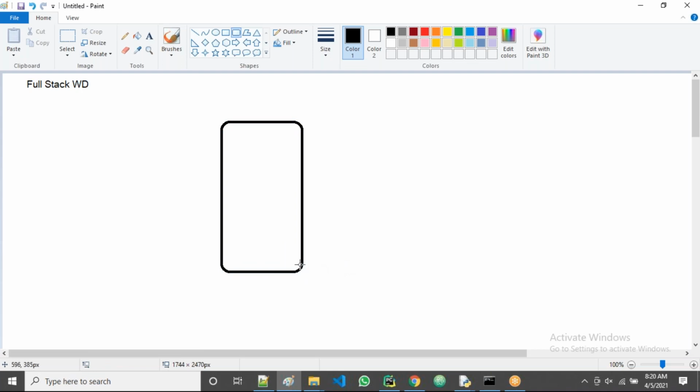As a user, I open the website and I can interact with it. As a Facebook user, a YouTube user, or a Gmail user, we just open the website in the browser. You can interact with the website, fill the form, and read the data.